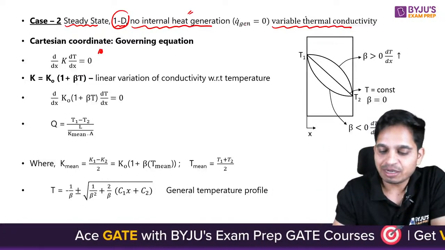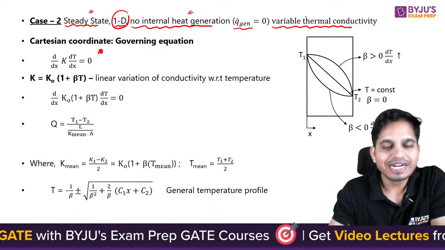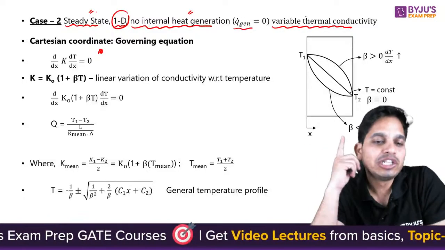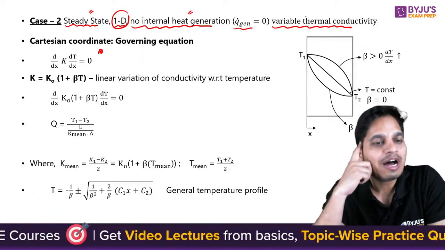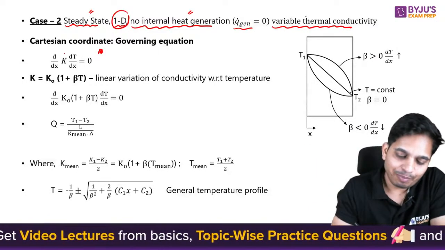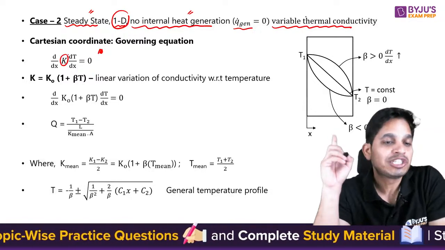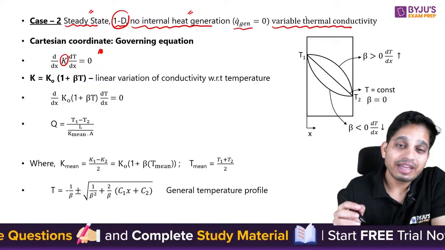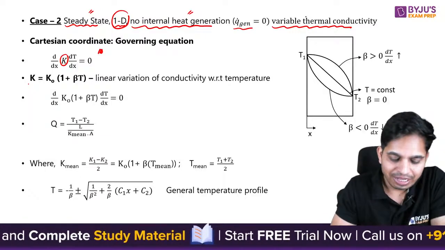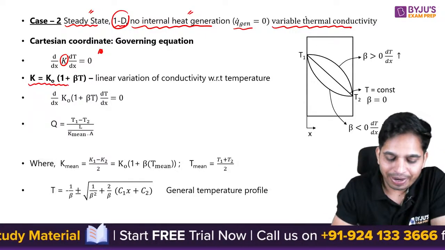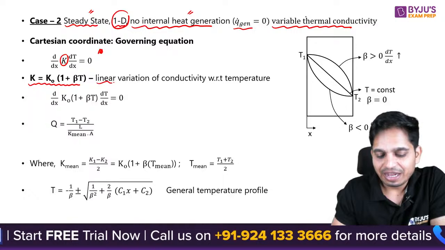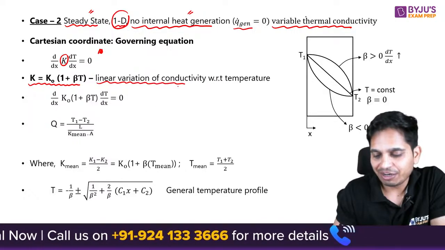No internal heat generation means q generation equals 0. Steady state means your right side is also equal to 0. Now you have this, but here I can't take K out because K is a function of temperature. And in this particular case it is given that K is linearly dependent on temperature. So it is a linear variation of conductivity with respect to temperature.